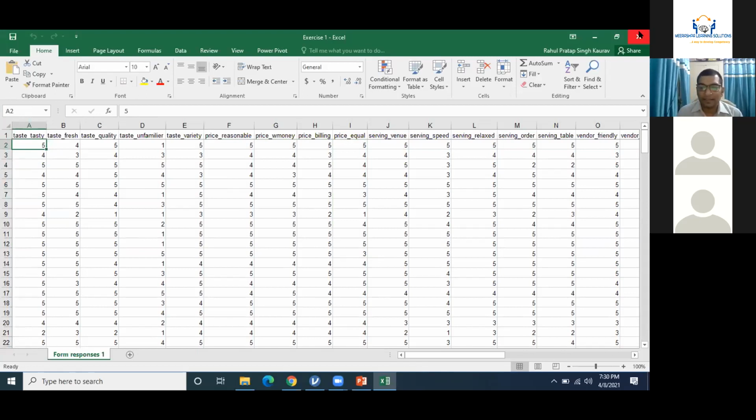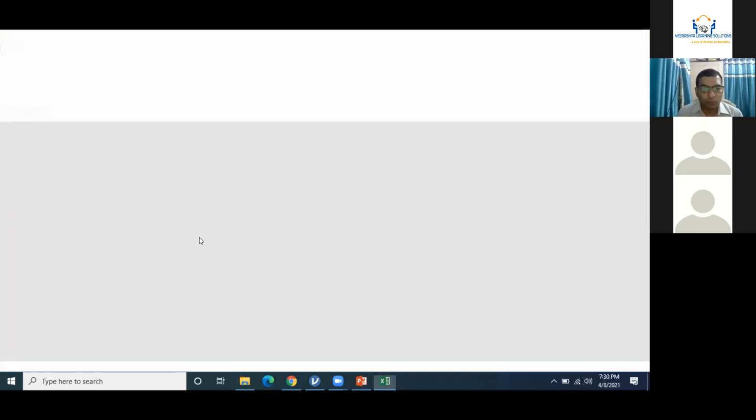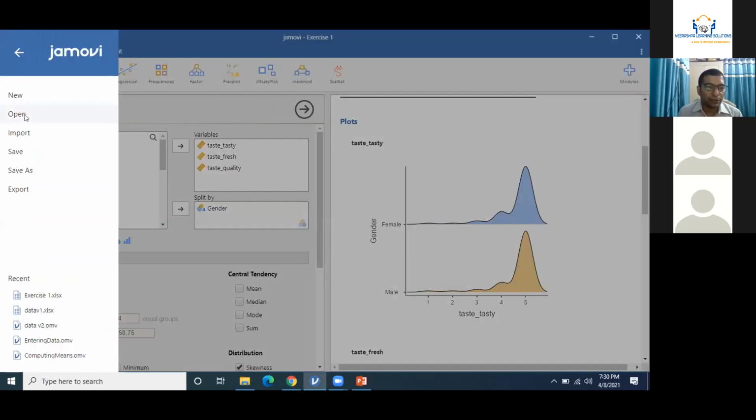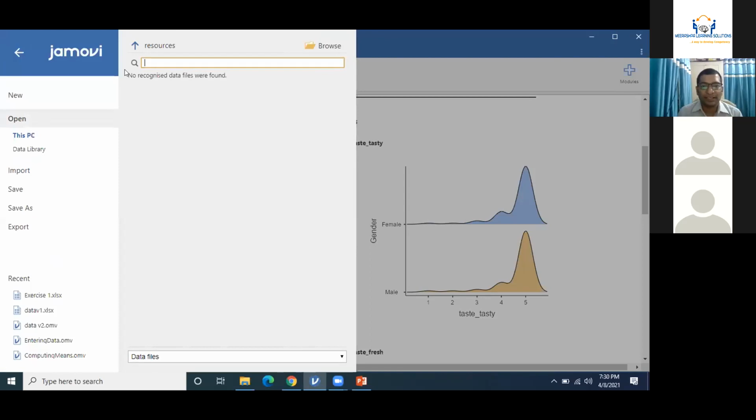So what is to be done? You have to simply click on open data. Click on these three dots, go to open, and then click on open data.